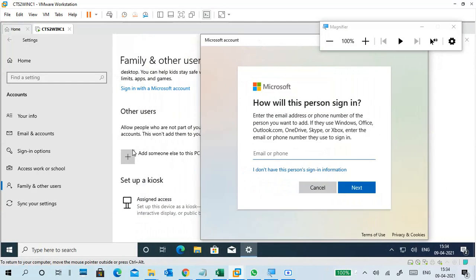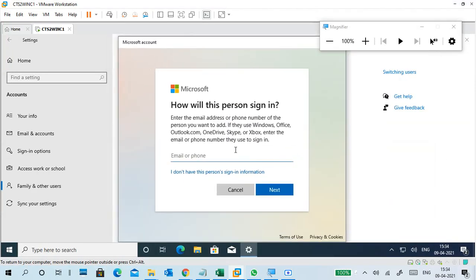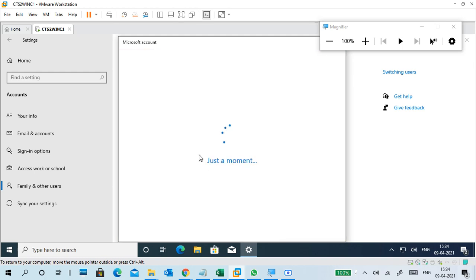Okay, so when I click on add someone else to this PC, because we are connected to the internet, it is showing always go to Microsoft. So you can give a Microsoft account for a second account for kids, or click on "I don't have this person's sign-in information", or you can cancel it. If I click, what will happen? You have to just try it.